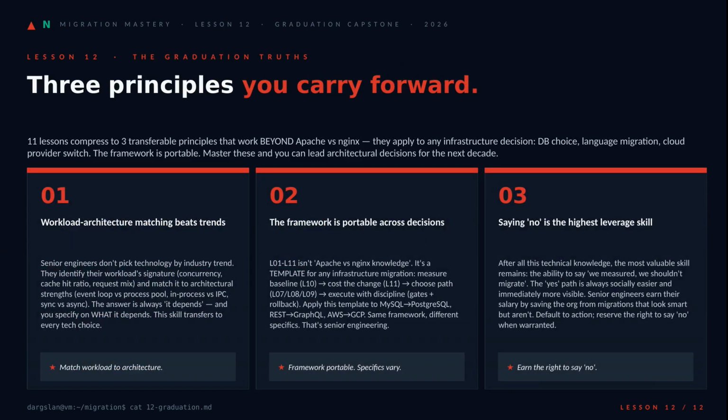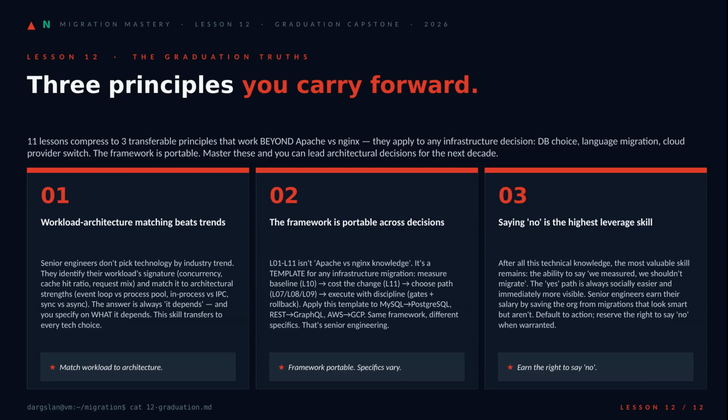So here's what 11 lessons actually compress into. 3 principles, and none of them are about Apache or nginx. First, match workload to architecture, not to trends. You specify what it depends on. Second, the framework is portable, measure, cost, choose, execute with gates. Use it for MySQL to Postgres, REST to GraphQL, AWS to GCP. Same template,